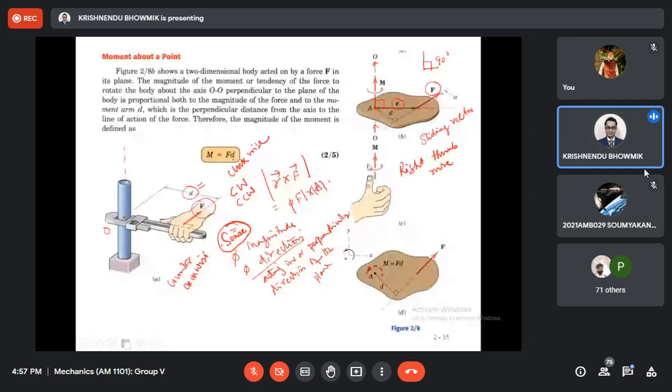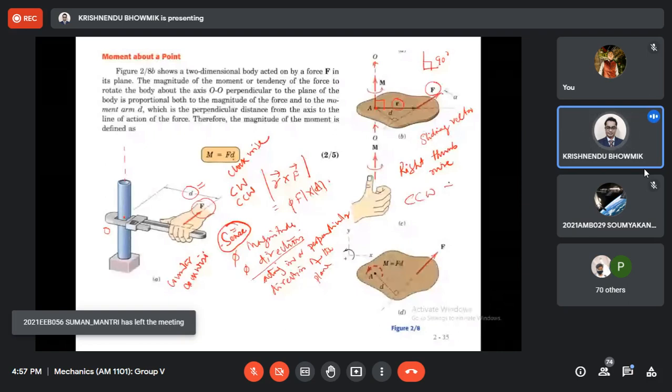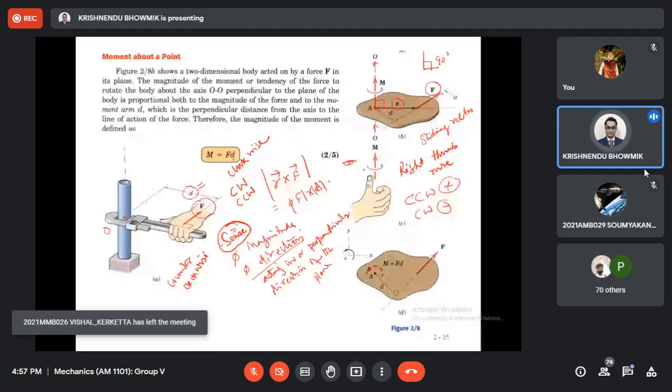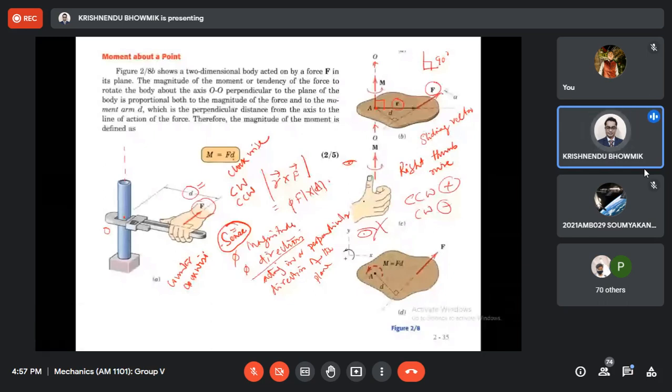Another important thing. This is counterclockwise, CCW. We will consider this as positive, and clockwise will be negative. I will use this concept. Now you have to be careful. If you keep your eyes here to see this, then it is counterclockwise. But don't see from here, because then it will be clockwise. I am assuming that you are using your right hand and looking from here. This is the correct one, and you are getting the sense as counterclockwise, counterclockwise as the positive.